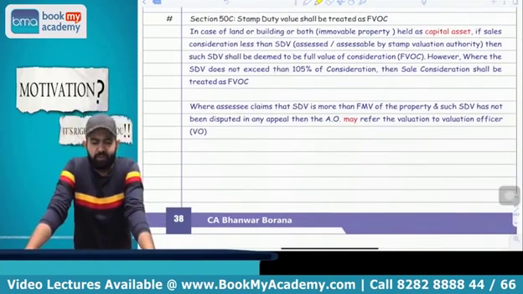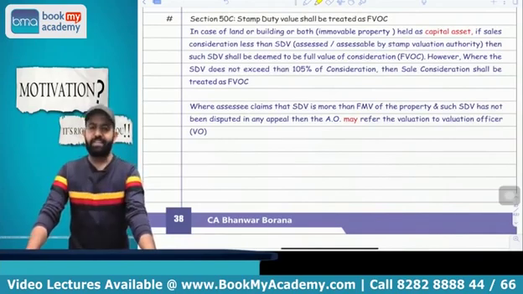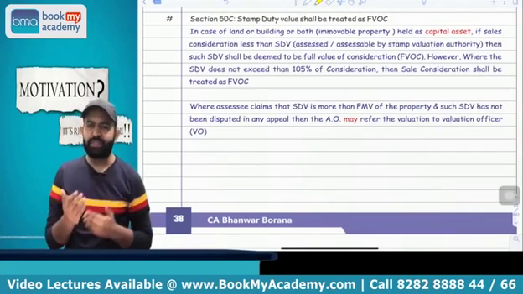Next part is section 50C. 50C is a very interesting section that is related to the stamp duty value. Now all people please pay attention.